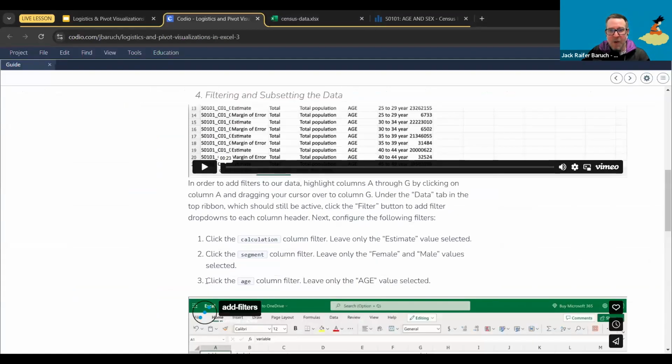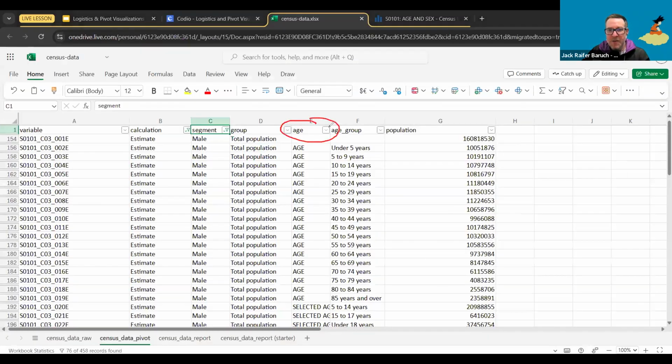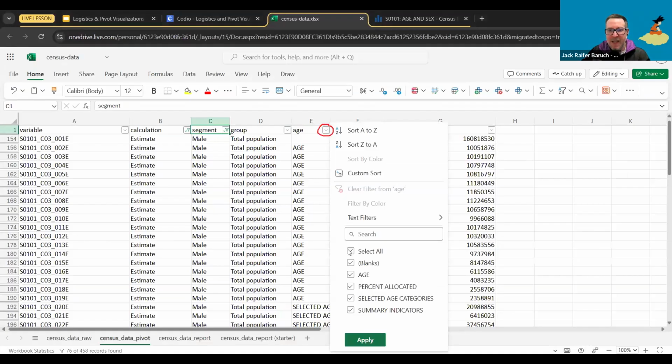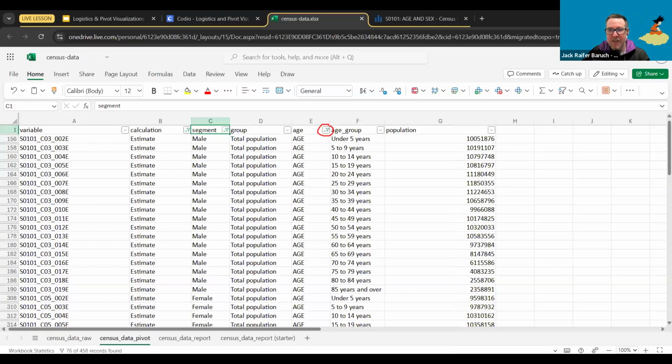And finally, we're going to go into the age column filter. So that one's over here, age. So that was actually this one over here. We're going to click on that one. And we're going to click select all to unselect everything. And we're just going to click on the age. That's the only one we want, and click on that one. And that's it. We just filtered all of the data that we actually want to use.